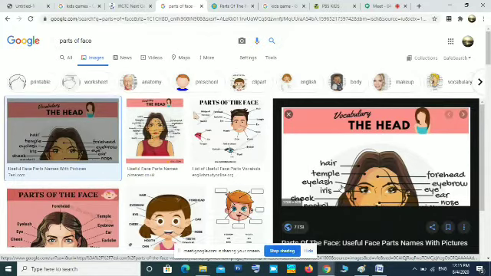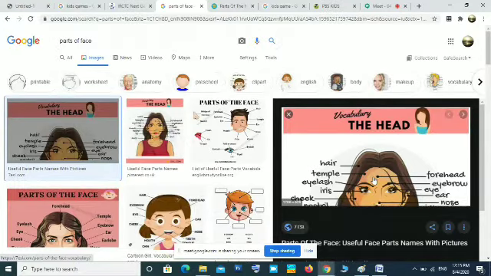Okay, these are different parts of your face. So if you don't know what is temple, that is left side and right side of your forehead, front side of your forehead, that we call forehead. Then hair, eyelash. So this is one use of computer at home. You can use it for completing your homework or assignment.